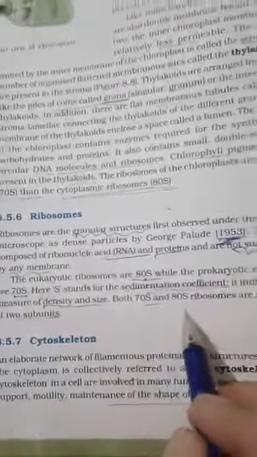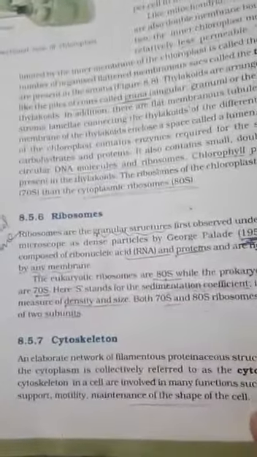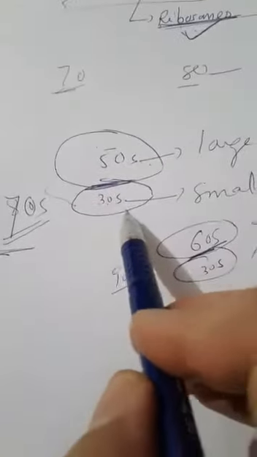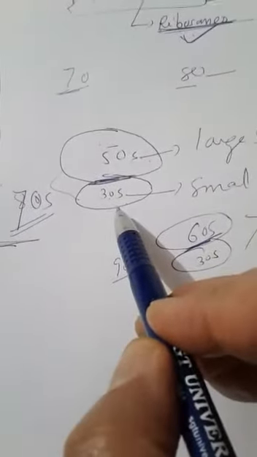Now these 70S and 80S ribosomes are composed of two subunits, which I am showing you here. This is the large subunit of the ribosome, this is the small subunit of the ribosome. If the two subunits are 50 and 30, then it should be 80, but these are superimposing on each other, so collectively it becomes the 70S ribosome of prokaryotes.